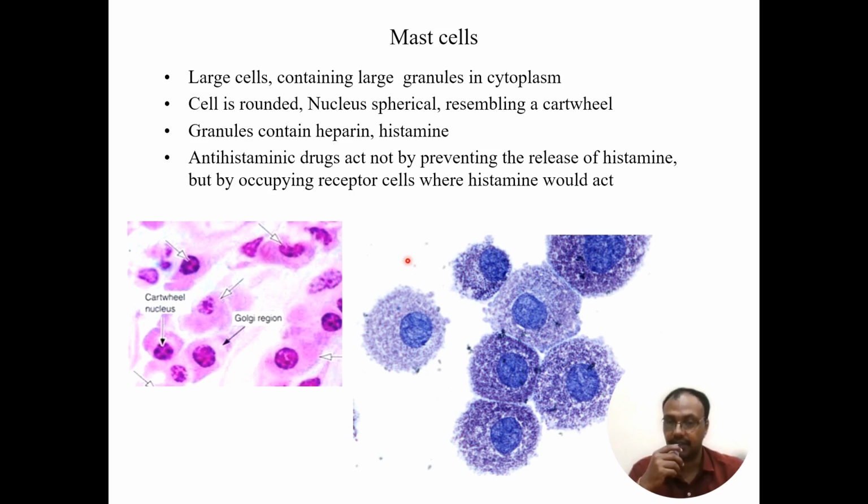That causes allergic reaction. In case of allergic reaction, antihistaminic drugs are given. How do they act? Don't think that they reduce the release of histamine from the mast cells. That is not happening. Instead, they occupy the receptors where the histamine would act.